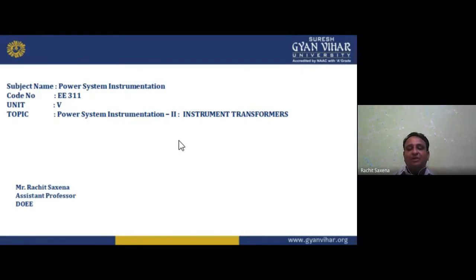Then we have voltage, frequency, phase and time. We can measure these with the help of one instrument known as CRO. CRO is the cathode ray oscilloscope, and the main part of the cathode ray oscilloscope is the CRT. CRT is the cathode ray tube. In this we have the heater, then the cathode gun. Through this cathode gun we get electrons from the cathode, which move towards the anode.